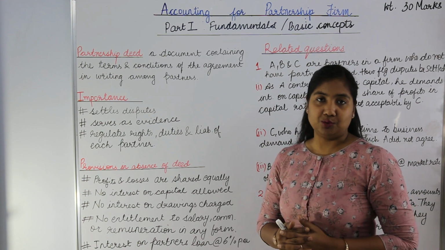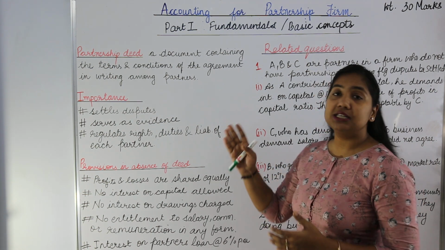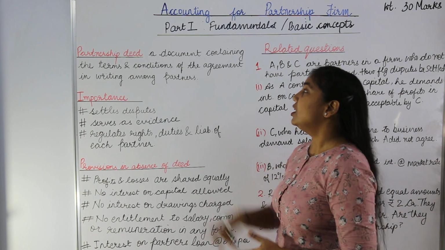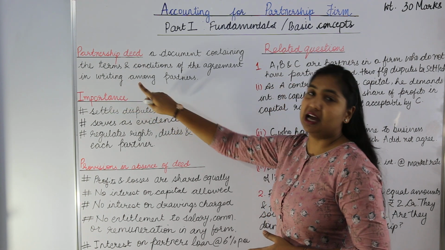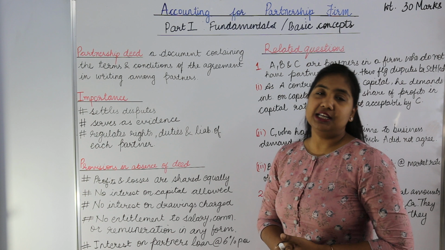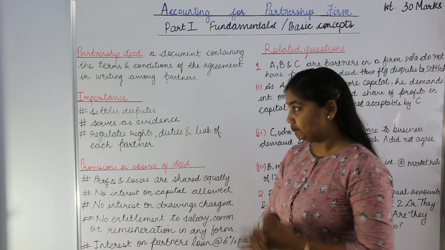One of the most important ones is profit sharing ratio. All those things are called the terms and conditions of the partnership. These terms and conditions, when documented in writing, are known as partnership deed. This document is signed by all the partners as a proof that they all agree to it.